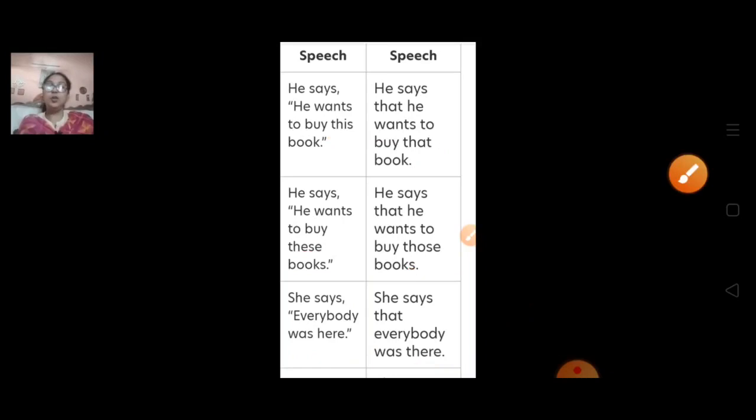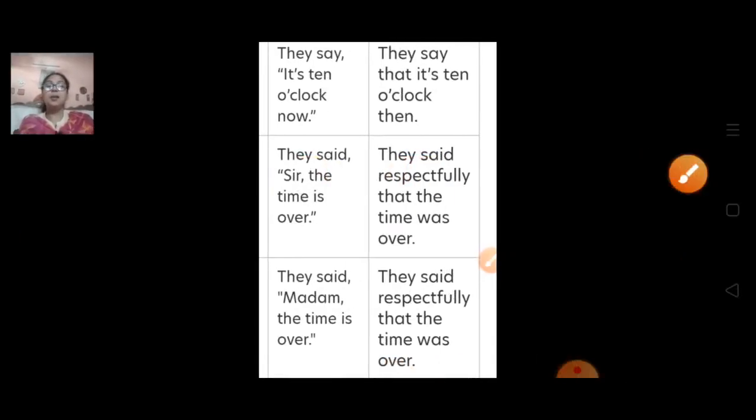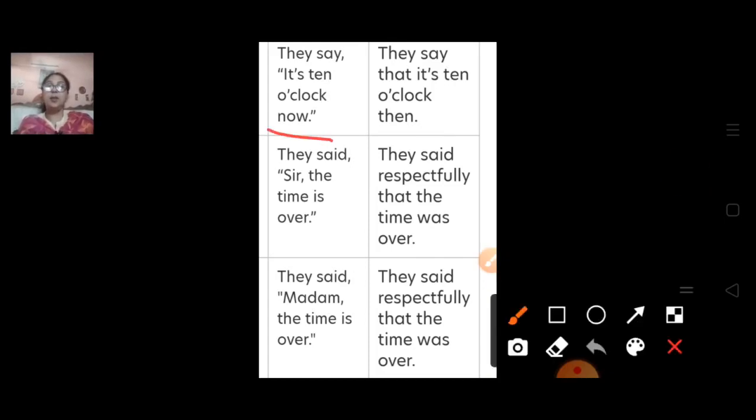Now I am going to show you few more examples. They say it's 10 o'clock now. They say that it's 10 o'clock then. Now here now become then. They said, sir, the time is over. They said respectfully that the time was over. Respectfully. Sir or madam become respectfully.